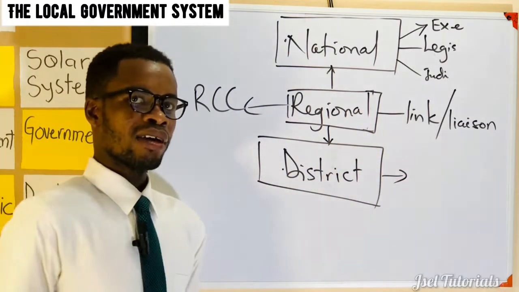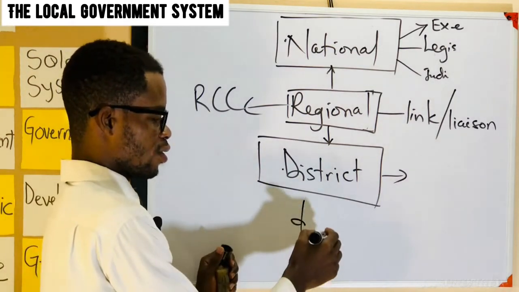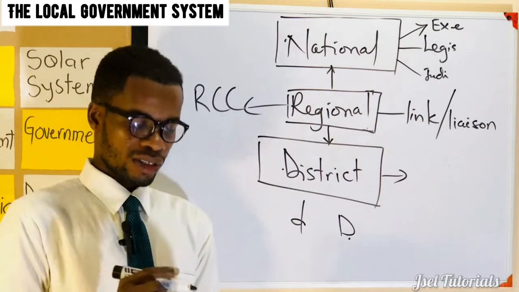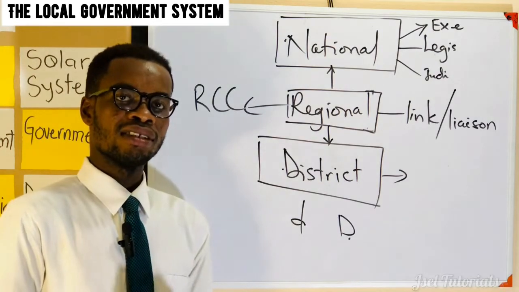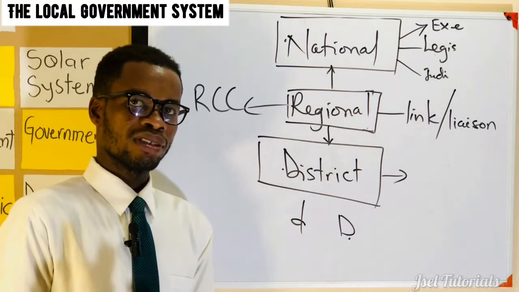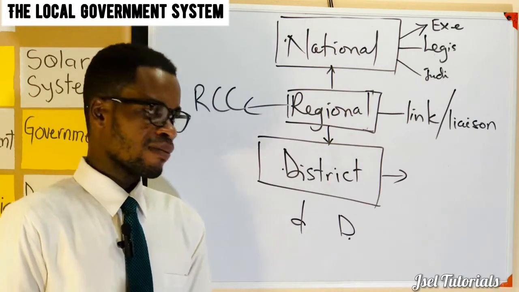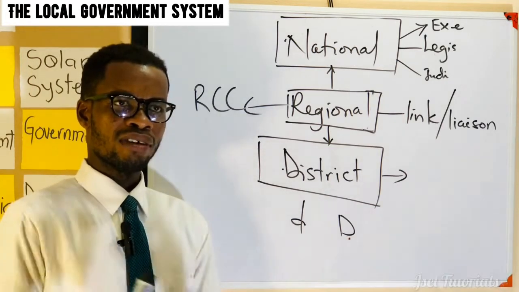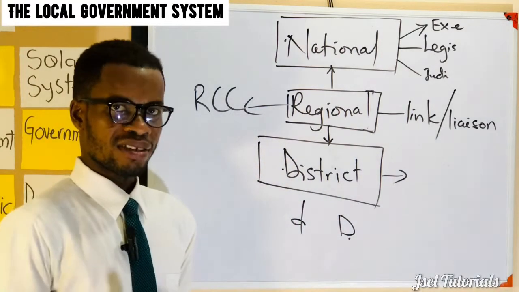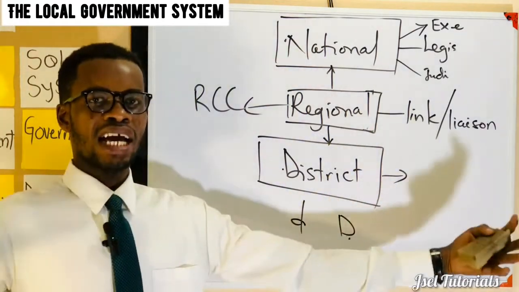The confusing area that people have complained about is whether there is the small d and the capital D. So, in our constitution, in the late 1980s, Flight Lieutenant Jerry Rawlings, the late, actually proposed this system, and it has come to stay. So in the 1992 Constitution, it was put there. Chapter 20, you have the local government system, and then the district assemblies, you have them there. So district assemblies, that's the local government system. It's again the capital D and the capital A, District Assemblies.